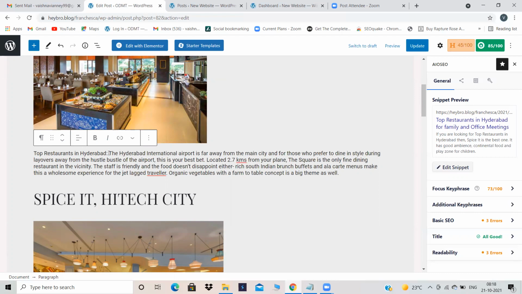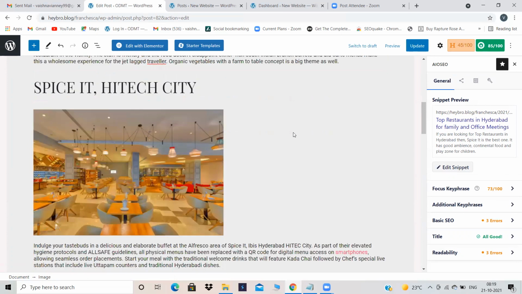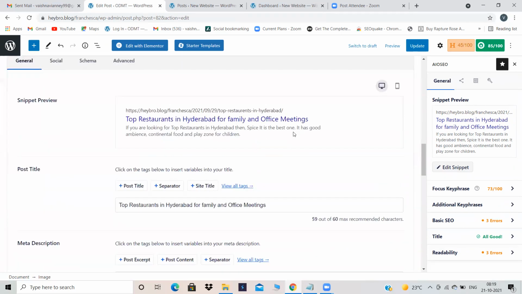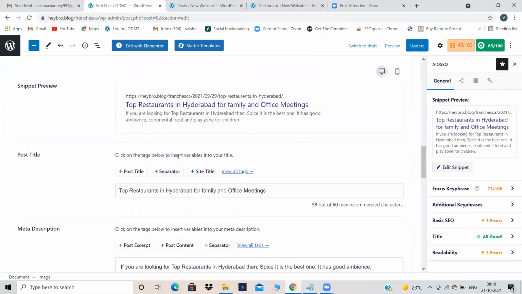Don't see all those things. Just see if you have inserted the keyword or not. However you insert, that does not matter. Now, see, this is how our result will look on the SERP page.